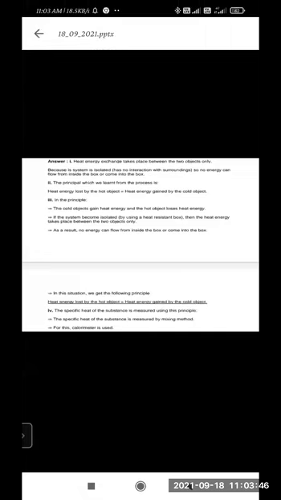Now we will move on to the last question, that is, solve the following problems, which is very important. So the first question is, first we'll read out the question. Equal heat is given to two objects, A and B, of mass 1 gram. Temperature of A increases by 3 degrees Celsius and B by 5 degrees Celsius. Which object has more specific heat and by what factor?